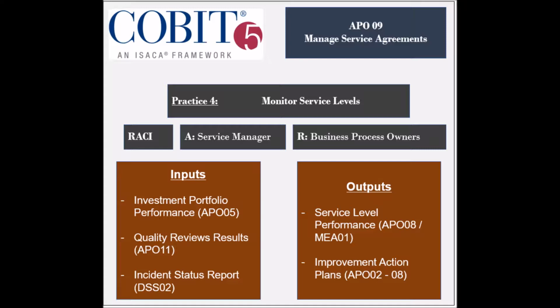The practice receives several inputs, which include the investment portfolio performance from the APO05 process, the results of quality reviews from the APO11 process, and the incident status report from the DSS2 process. The practice generates 2 outputs, which are the service level performance reports to be used by the APO8 and MEA1 processes, and the improvement plans to be used by the APO2 and 8 processes.